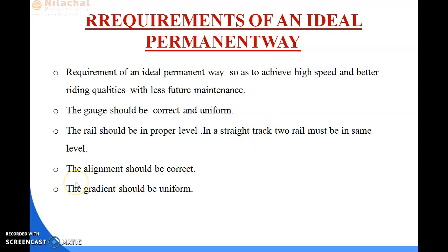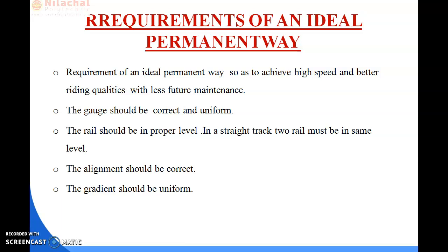And the next point is the alignment should be correct. Alignment means it is the margin line, okay. So for example, when you are writing in your notebook, you just put a straight line or margin in the copy on the left side. By that your notebook looks very smart. Like that, whenever we are providing a proper alignment to the track, then our track is made very straight and there is no difference of gauges.